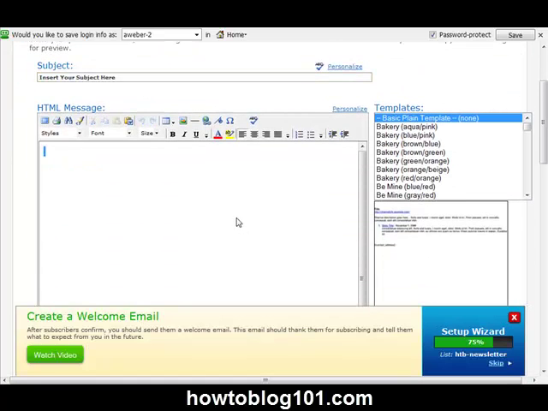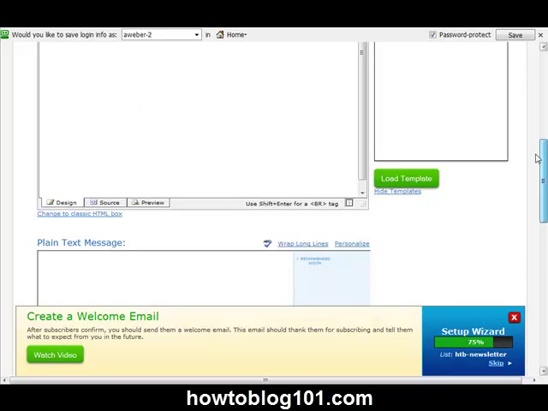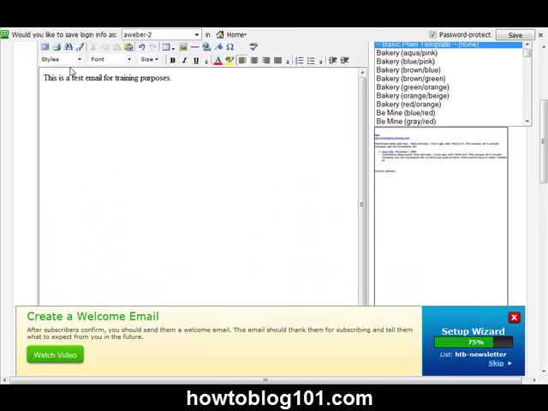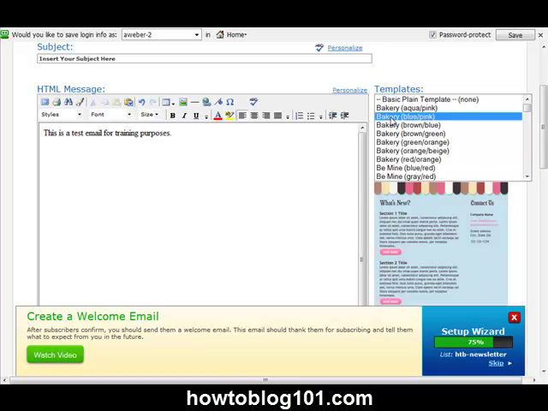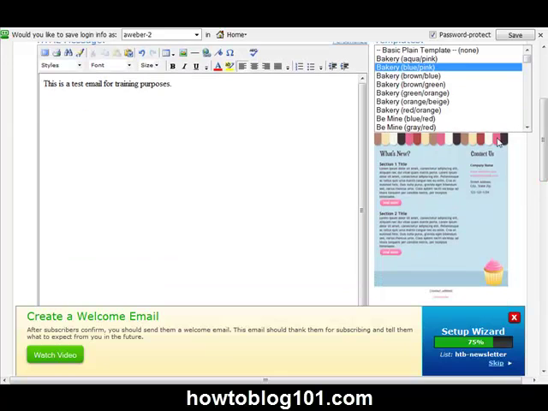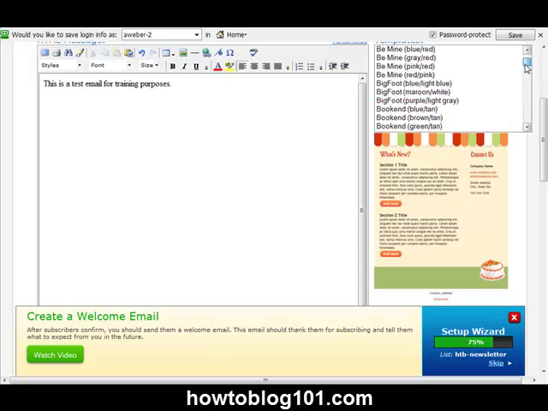I am just going to put right now, this is a test email for training purposes. And then I'll come back later and edit that. Of course, we're not going to be using this, but now that I've done that, it's ready to go. If you want to make your templates a little bit fancier and you want to send something other than just a regular looking email, over here to the right, you'll see where it says templates. And if you click on any of these in the box, you'll see that this is what your email message would look like when you actually send it to people.